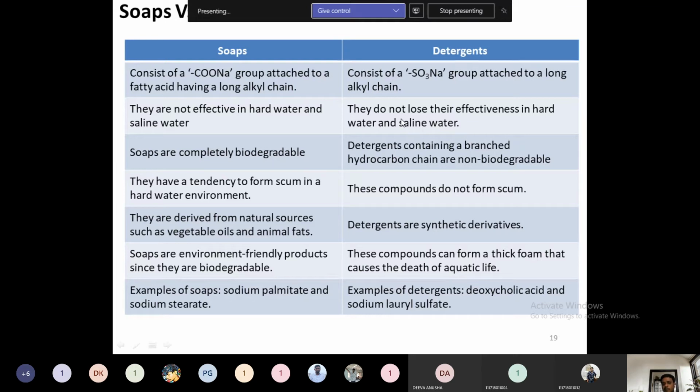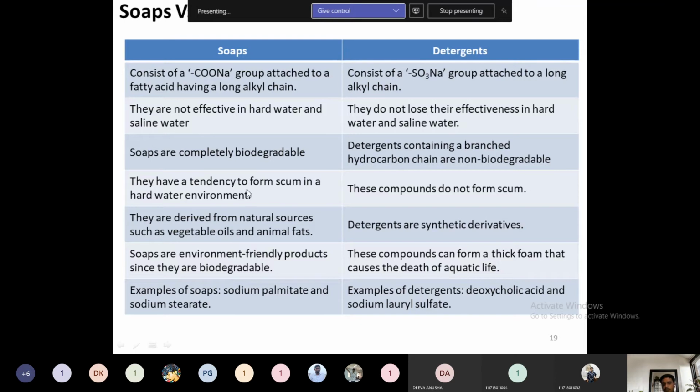We can say the effectivity will increase in the presence of hard water because their ions will combine with calcium and magnesium ions, which are responsible for hardness of the water. Then next one is, soaps are biodegradable naturally because they are composed of natural oils. Then detergents are branched chain hydrocarbons, therefore they are not at all biodegradable.